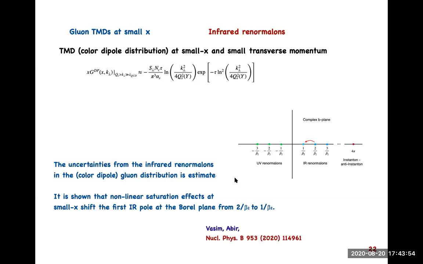If I try to get that, it turns out that this nonlinear saturation effect shifts the first IR pole in the Borel plane from 1/2β to 1/β2. This is something that we did in the meantime.